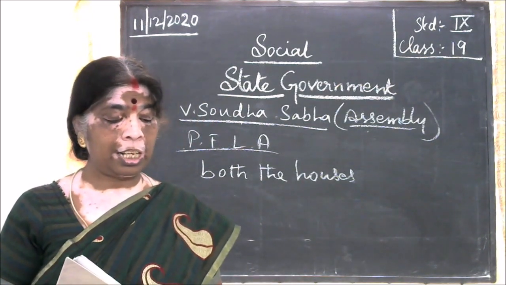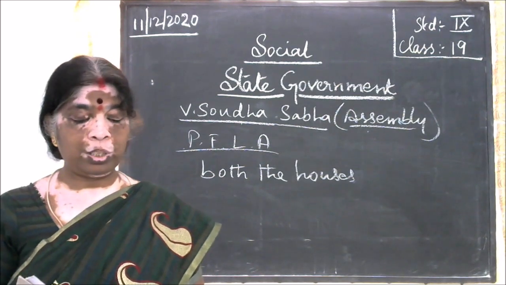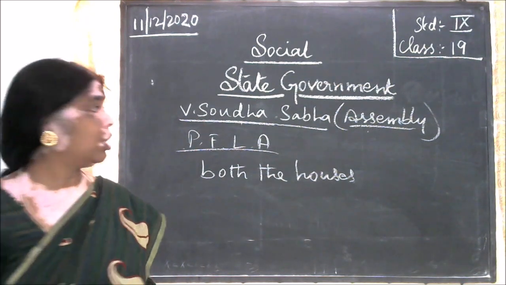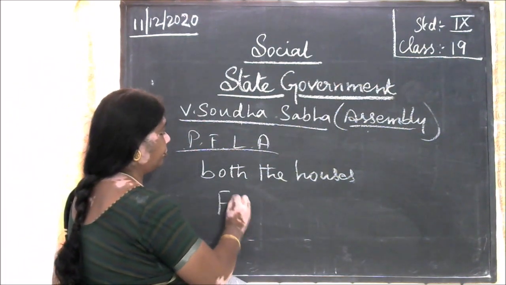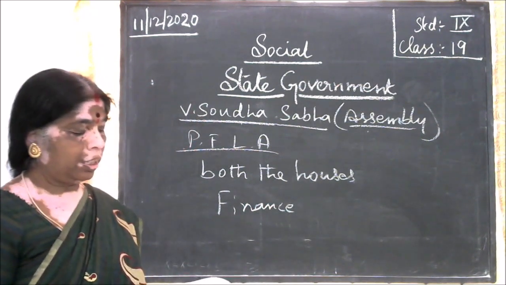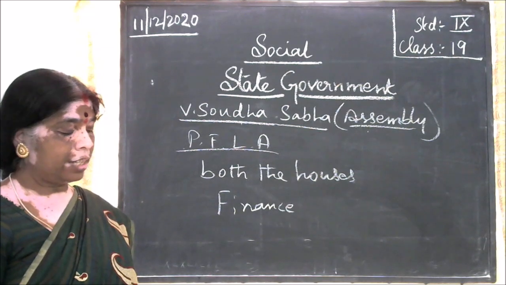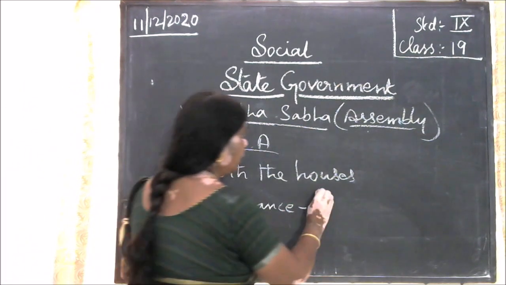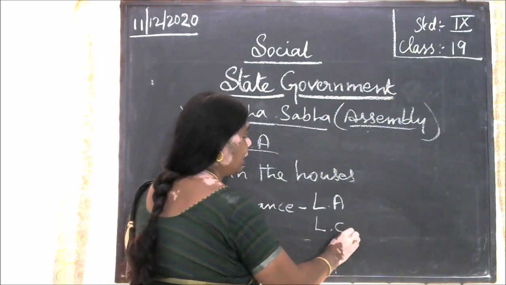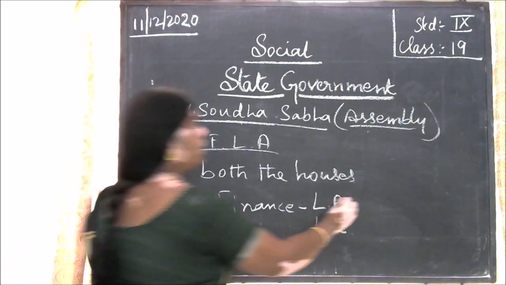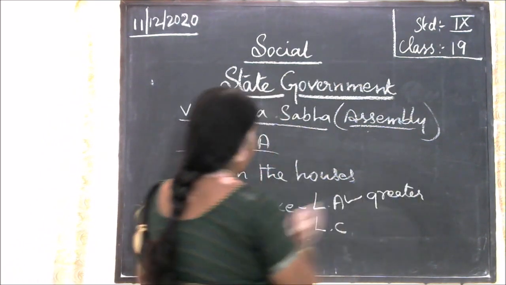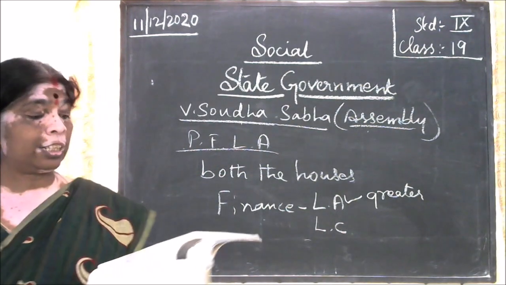It is that the Legislative Assembly has greater powers than the Legislative Council in the matter of finance. So regarding finance, who is having the greater power? It is the Legislative Assembly that has the greater power rather than the Legislative Council, not the Legislative Council.